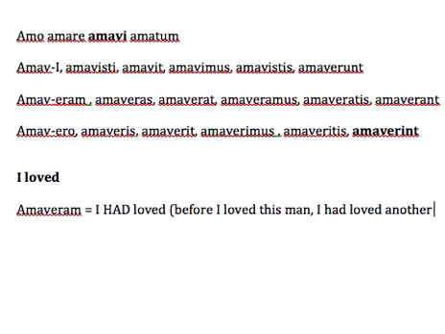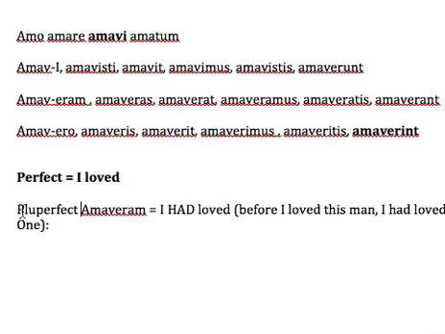Okay? Another one. So, before I loved this man, for loved, I used the perfect. I had loved, since this action happened before this that is already in the past, I used the pluperfect, amaveram. Okay? Same thing for the future perfect. Okay? So this is perfect, this is the pluperfect. Okay?